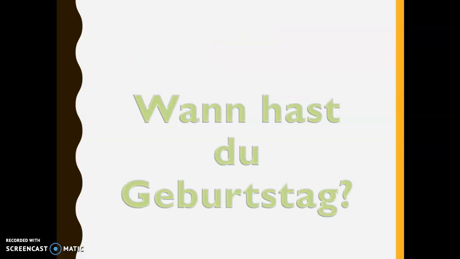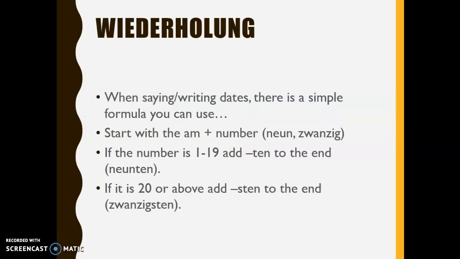So, wann hast du Geburtstag? Wunderbar. So, a quick recap. When we're saying or writing our dates, maybe when we have a birthday, we're going to use the word am for on the. Then to make our date, either like the 9th or the 20th, for numbers 1 through 19, you add ten to the end of your number. So 19. For numbers 20 and above, you're going to add sten to the end. And then follow that number with the month.